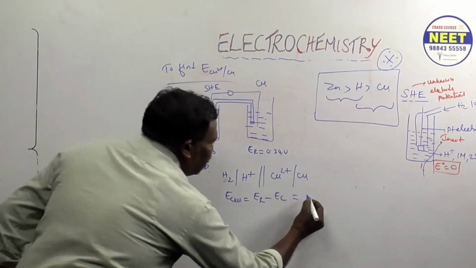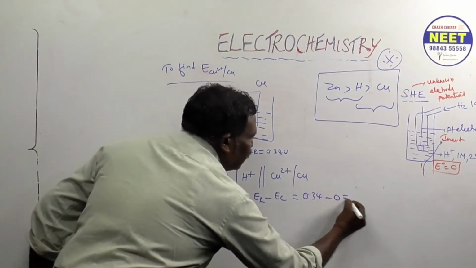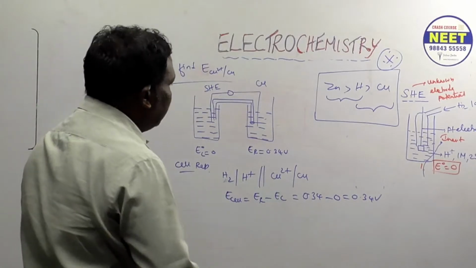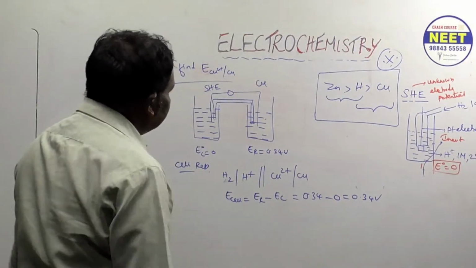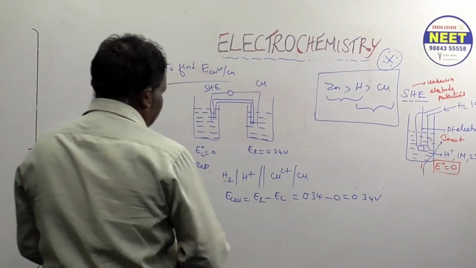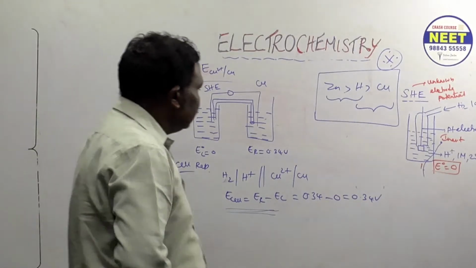Right hand side is 0.34 minus 0, so the answer is 0.34 volt. This is the EMF produced. Understood? This is a simple sum, keep it in mind. They will give the values.